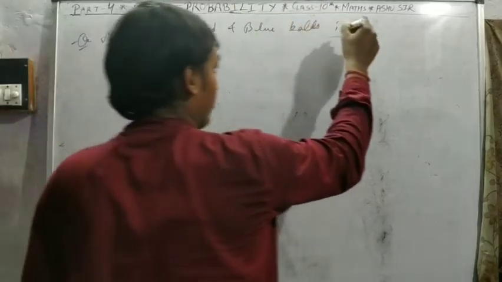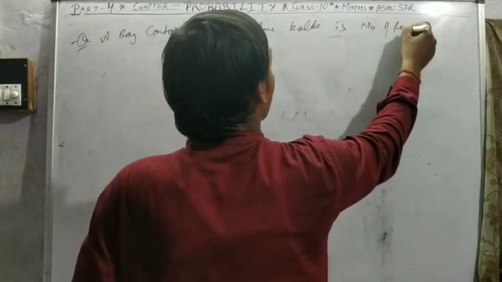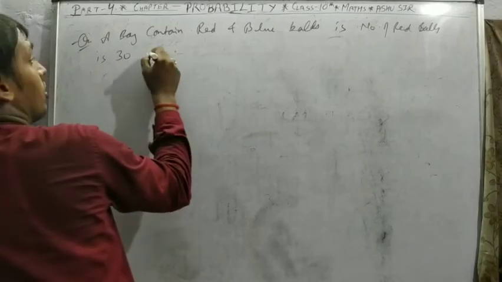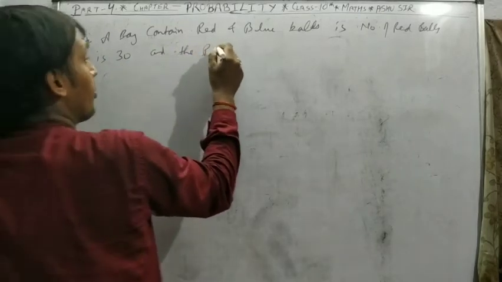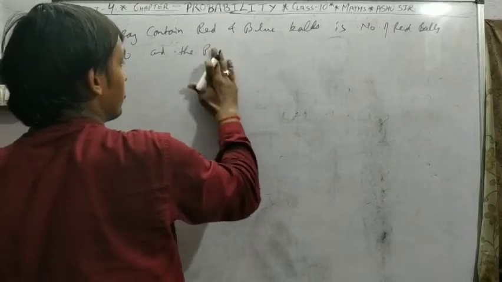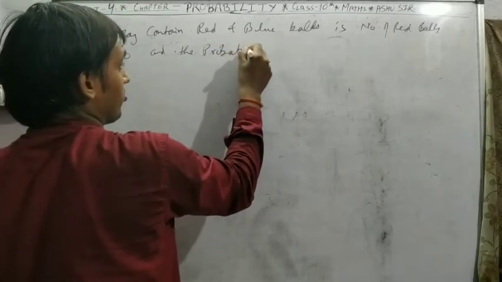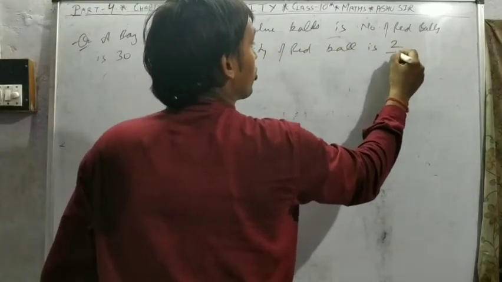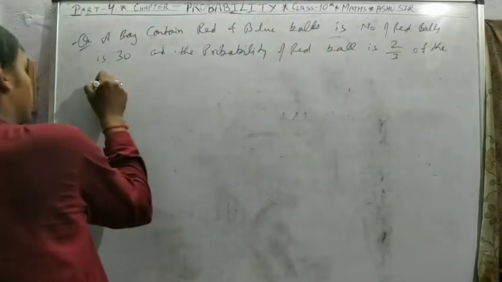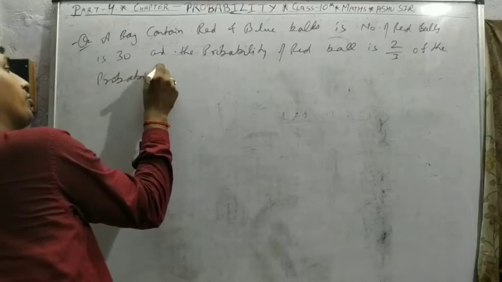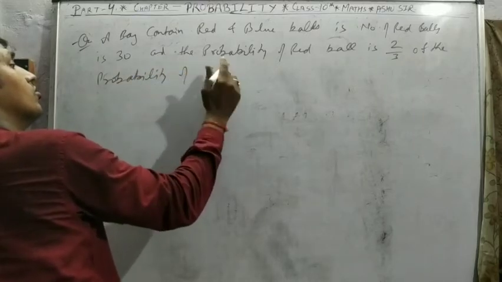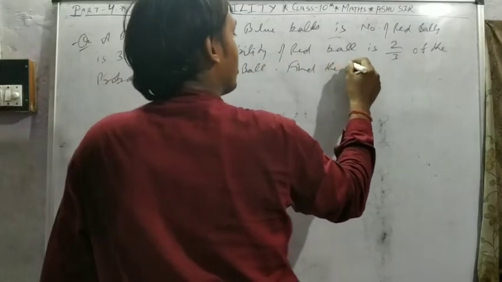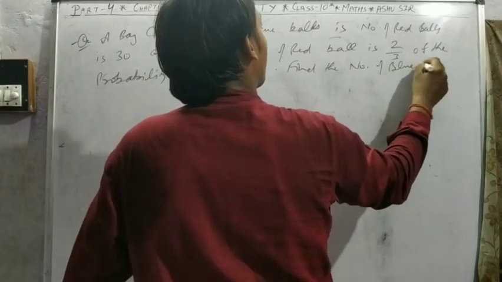If the number of red balls is 30 and the probability of a red ball is 2/3 of the probability of a blue ball, find the number of blue balls.